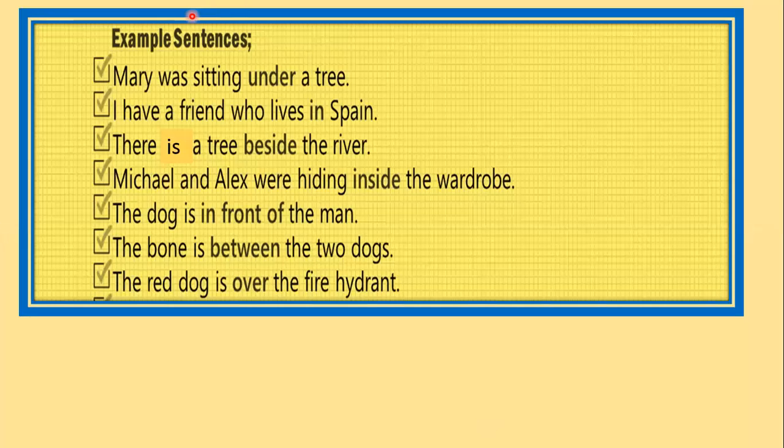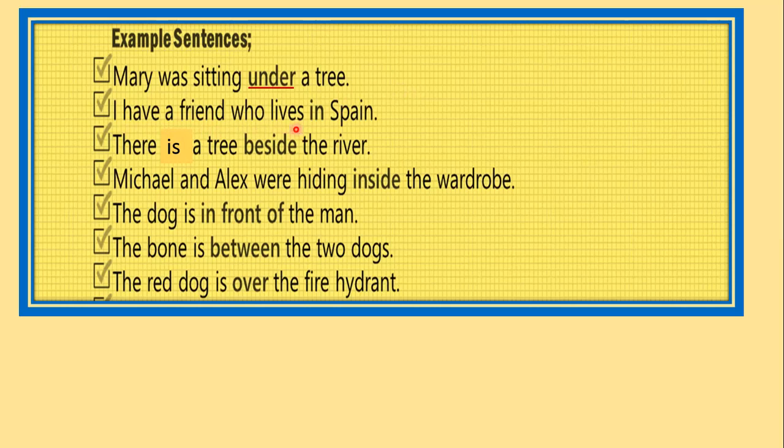Now there are some example sentences. I am reading the sentences, and before I answer, you have to tell me where the preposition is in the sentence. Mary was sitting under a tree. So, who can tell me what the preposition is? Is sitting a preposition? No, sitting is a verb. Is Mary a preposition? No, Mary is a noun. Tree is a noun. So what is the position of Mary? Under. So what is going to be my preposition? Under. Very good.